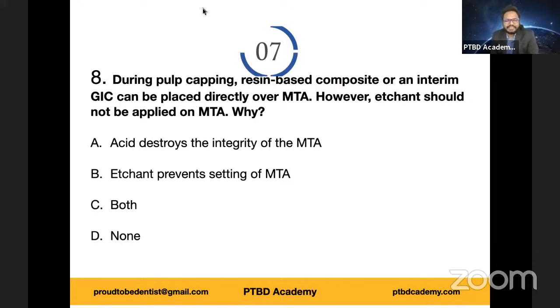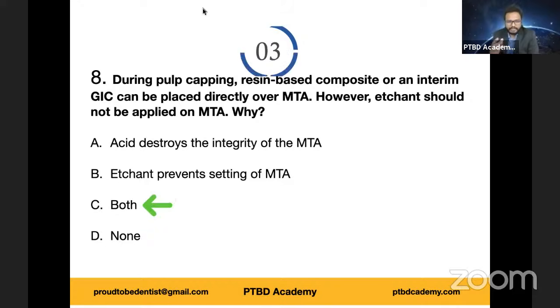As it destroys the integrity of MTA. It's water-based, as it destroys the integrity, and also it prevents the setting of MTA. Because of these two reasons, etchant should not be applied on MTA. Always keep that in mind, because once you enter into post-graduation or into clinical practice, the objective will be compromised if you go ahead with placement of etchant over MTA. Right? So option C, as some of you have chosen, is the right answer. Okay, please award yourself +4 and the rest of you -1 very sincerely.